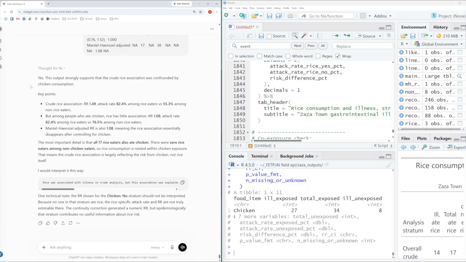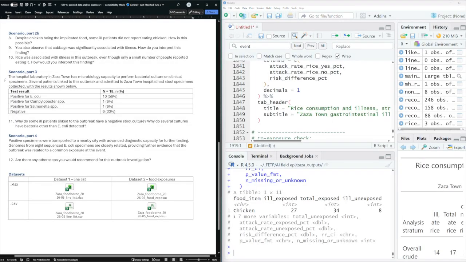And the response is helpful. It says, yes, this output strongly supports the crude rice association was confounded by chicken consumption. It says the crude risk ratio is 1.49. But among people who ate chicken, rice has little association. The risk ratio is 1.08. And it says the most important detail is that all 17 rice eaters also ate chicken.